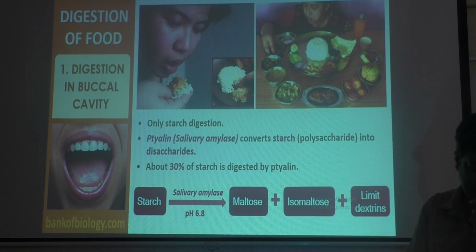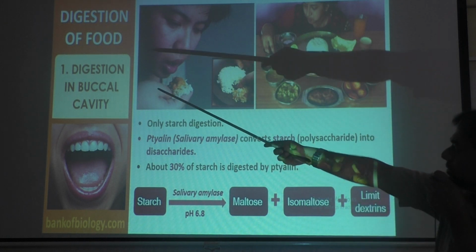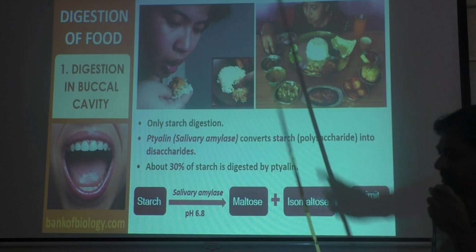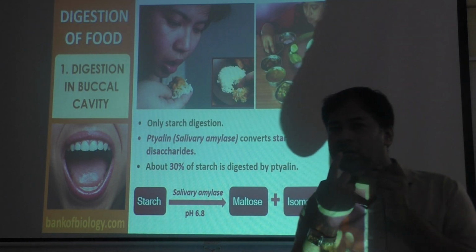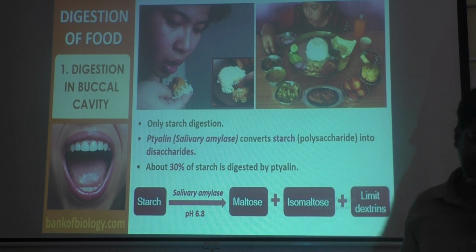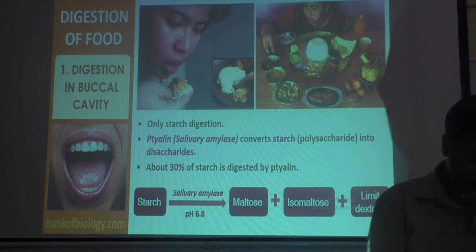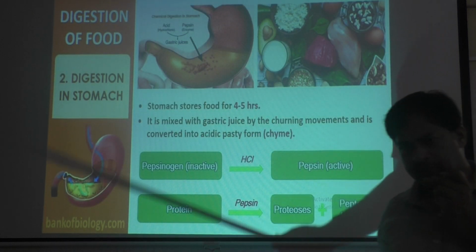So this is the first step of digestion, which occurs in the mouth. That's why they have given digestion in the buccal cavity, that is digestion in the oral cavity or mouth, first step of digestion. Then the second step occurs in the stomach.